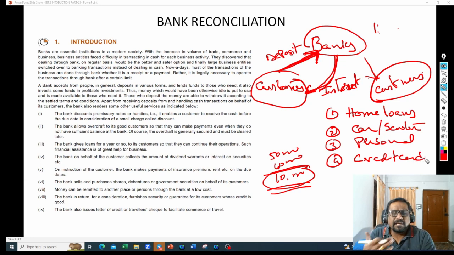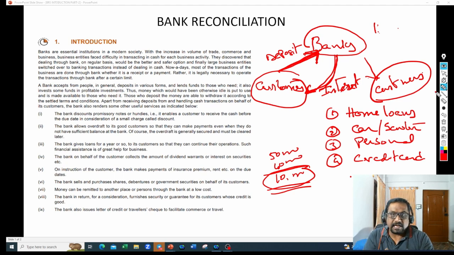So there are many loans available. Even they will take the gold, and we can go and pledge the gold and take some loans. So there are many loan facilities provided by the bankers to the customers. Once they provide the loan facility to the customers, they will charge interest on that.